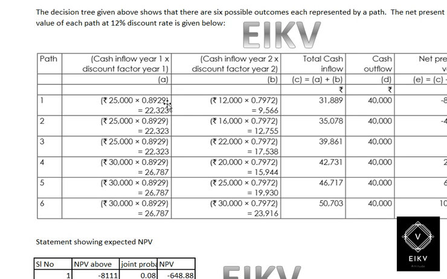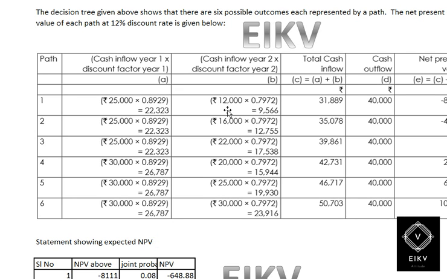So we have 3 outcomes. In the second year we have different outcomes, which are 12,000, 16,000 and 22,000, multiplied by the factor for the second year, that is 0.7972.